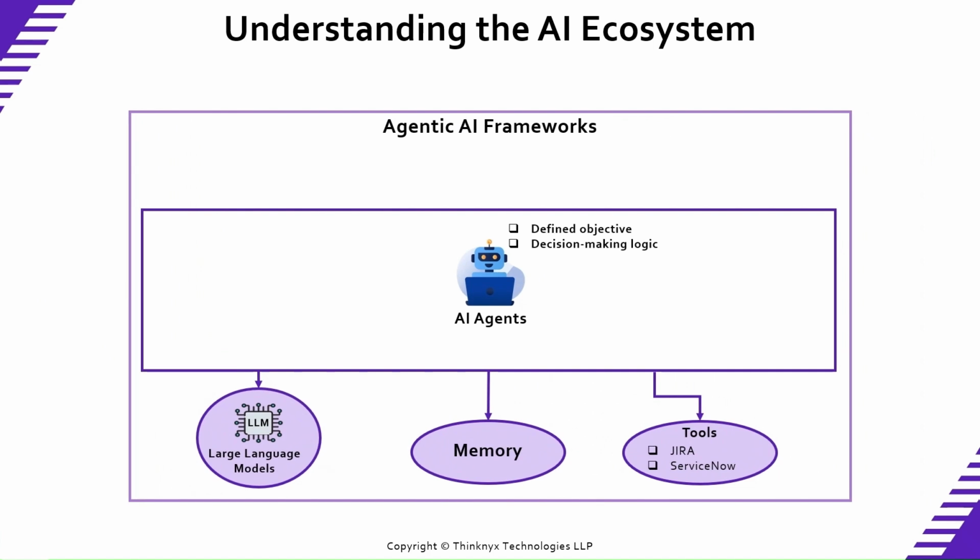Here's how it works at a high level. The agent receives a goal. It breaks it into steps. It uses tools like APIs, databases, search engines, or cloud services. It stores context in memory. It collects results. Then it uses an LLM to generate a final human-readable output. This is how AI systems move from answering questions to actually getting work done.